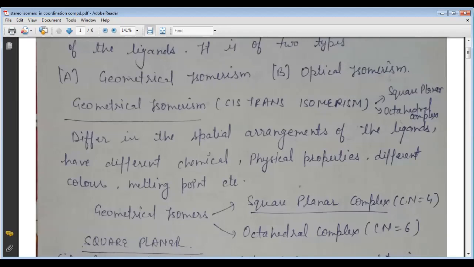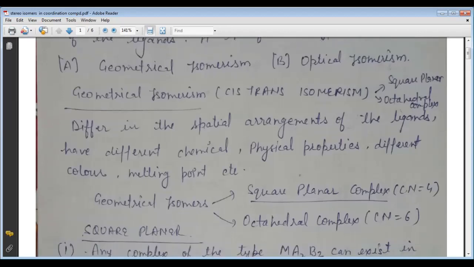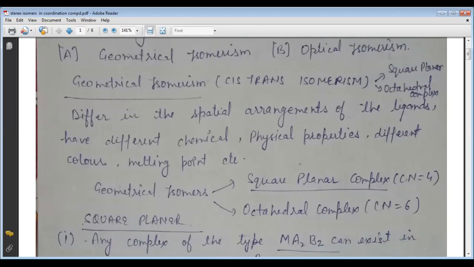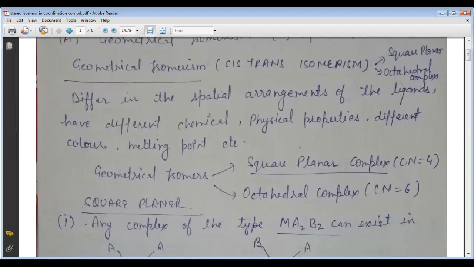So here we are talking about the geometrical isomerism or the cis-trans isomerism. Isomers that differ in the spatial arrangement of the ligands have different chemical and physical properties, such as different color, melting point, etc. Here, we should remember that the geometrical isomers are found in the square planar complex and the octahedral complex. In the square planar complex, the coordination number is 4, and in the octahedral complex, the coordination number is 6.